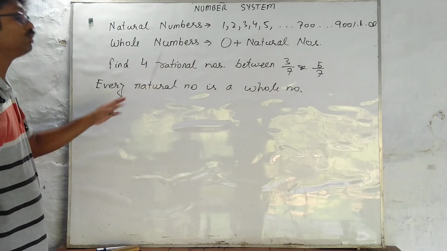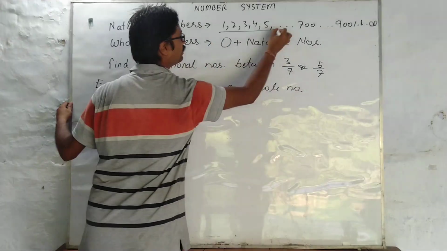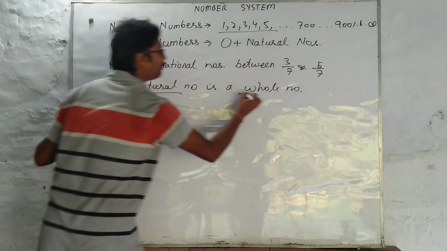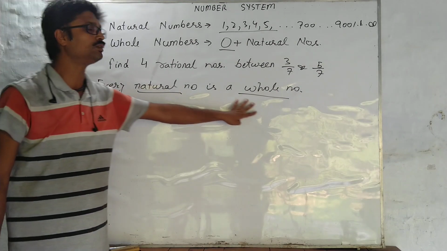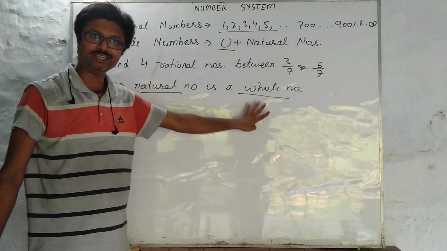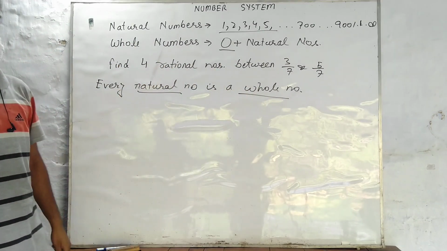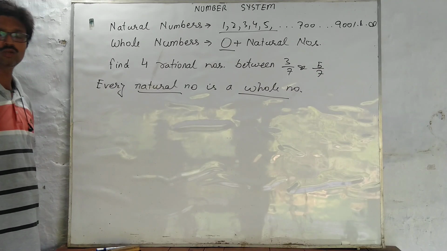True, false. So you are asking me whether it is. So what are natural numbers? Check this out. They start with 1, 2, 3, 4, 5. And what are whole numbers? They start with 0. So every natural number is a whole number, yes. However, every whole number is not a natural number. Right, Shashwat? Yes sir. Any other question?